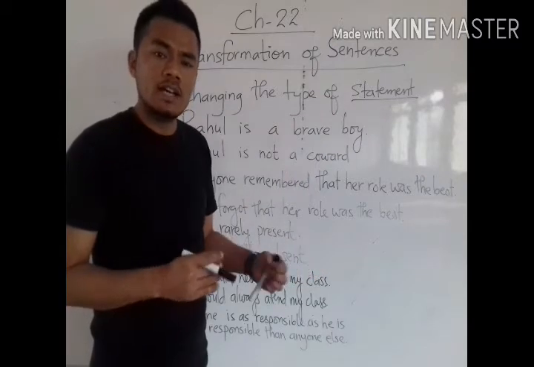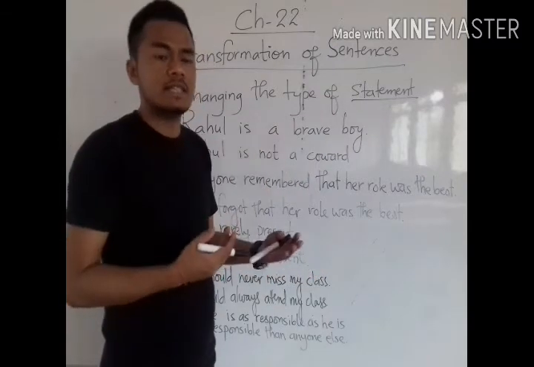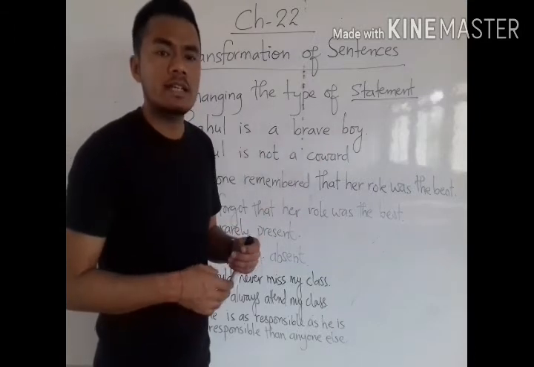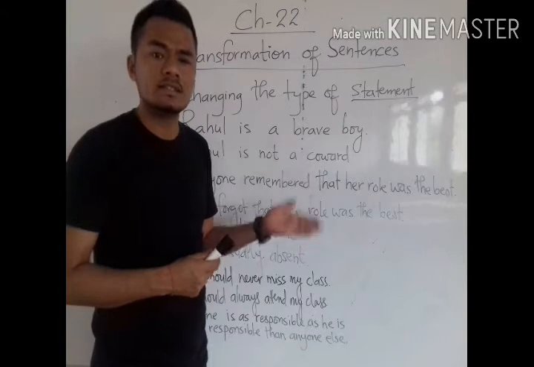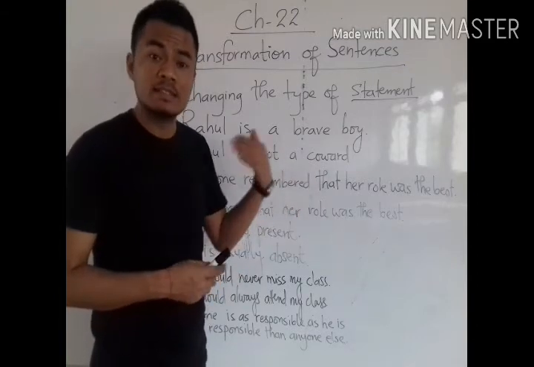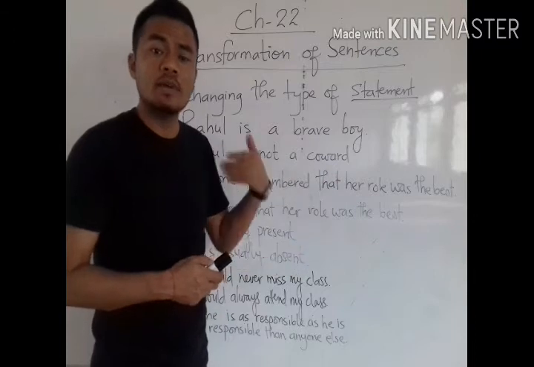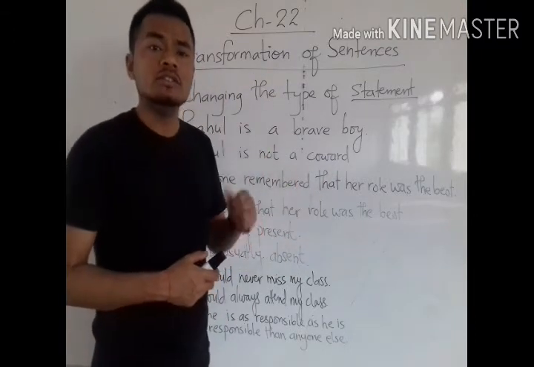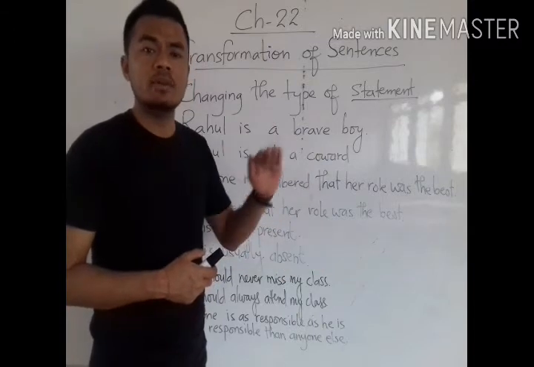So if we are transforming this sentence into a negative statement, you should not write "He is not clever." This is just making affirmative to negative, but here the meaning is being changed. But in transformation of sentences, we are not learning to change the meaning. Meaning will remain the same.